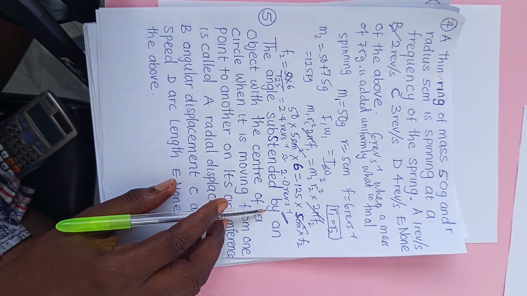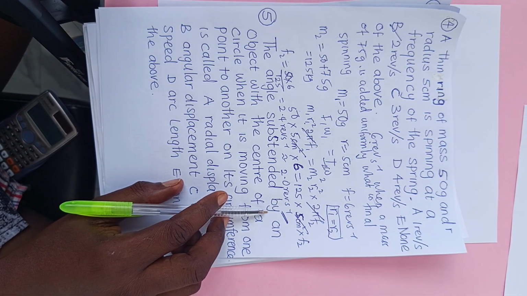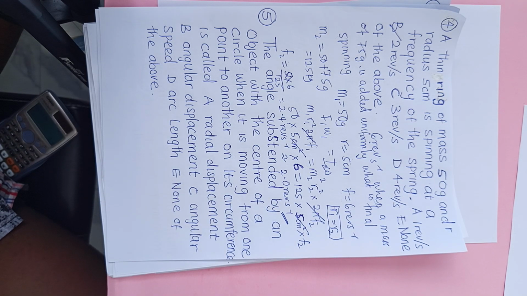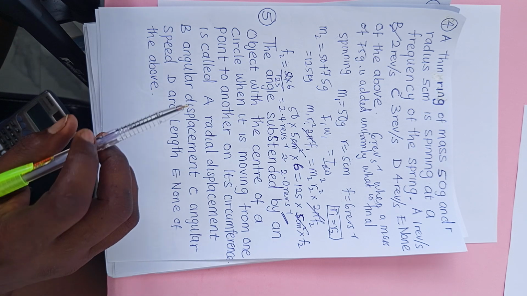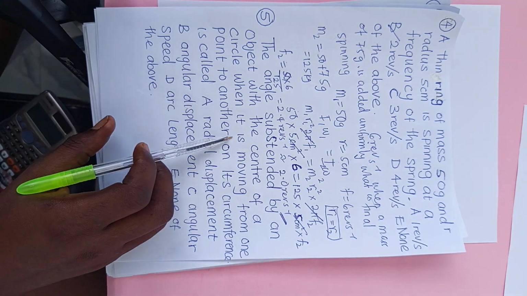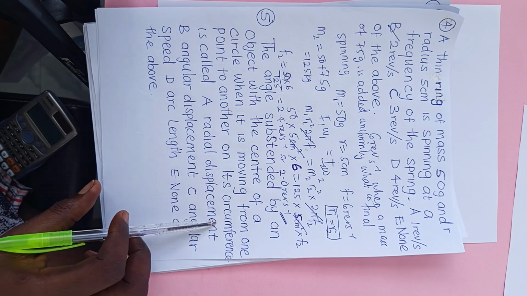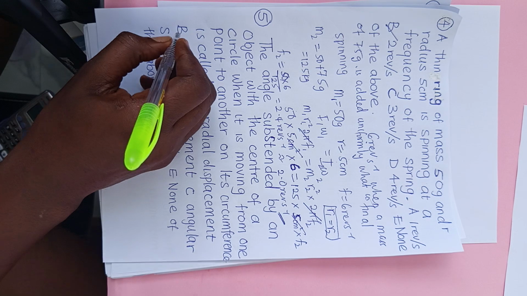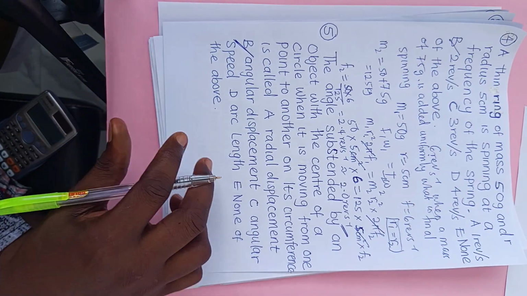Now this one says, number 5, the angle subtended by an object at the center of a circle when it is moving from one point to another on its circumference is called dash. Now what we want to know here is what we can call it. Angular displacement.